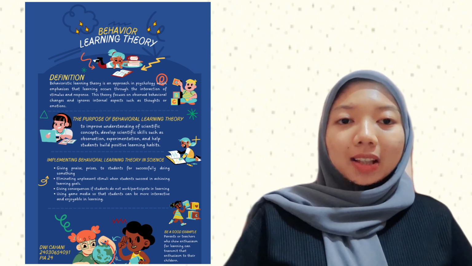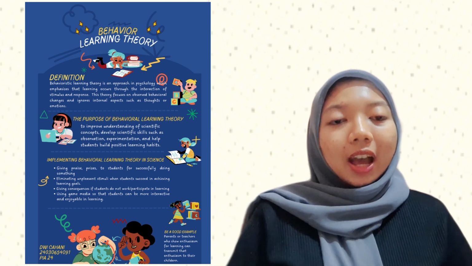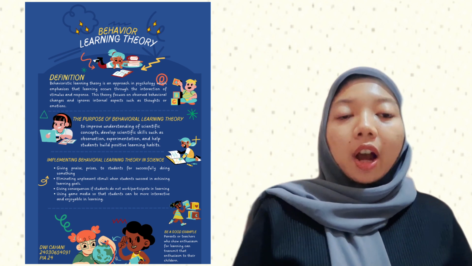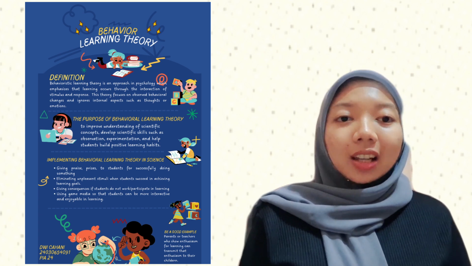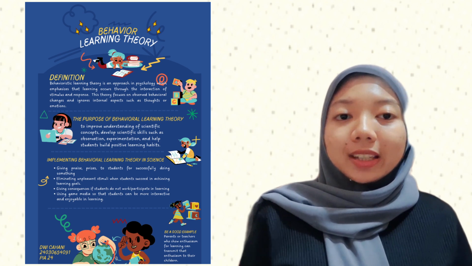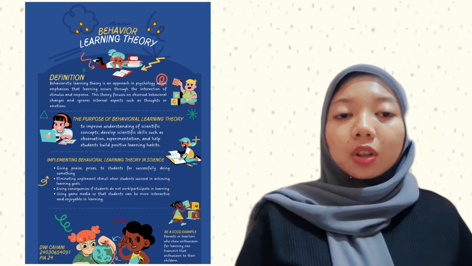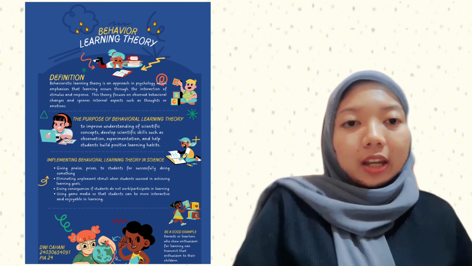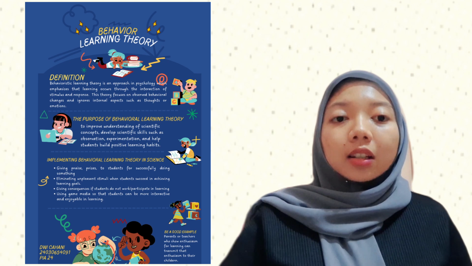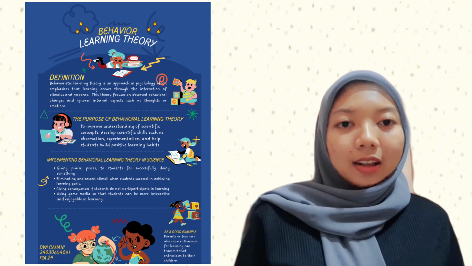4. Using game media to make learning more interactive and fun. Game-based learning makes students more active and motivated to learn science. Example: the teacher uses interactive quizzes or creates science games such as puzzles or digital experiment simulations to explain concepts such as force and energy. This approach helps students understand science in a more effective and fun way.